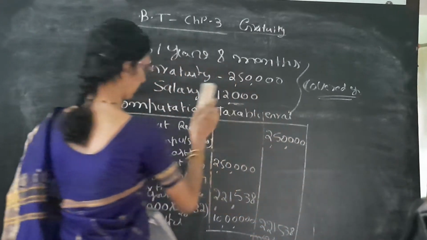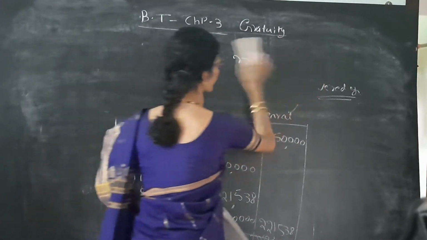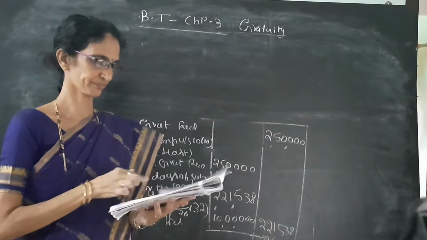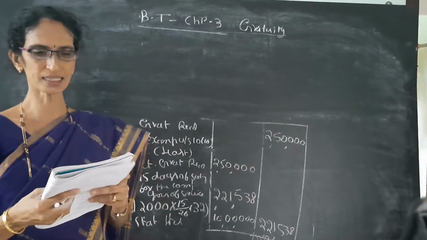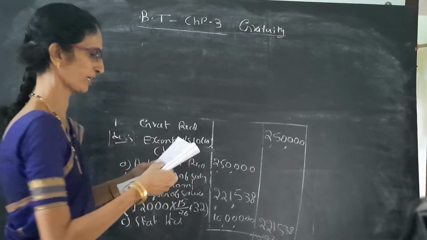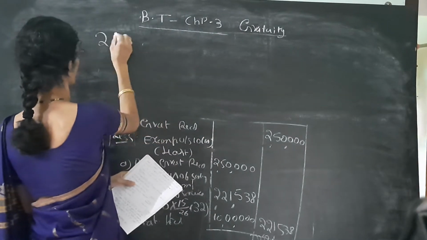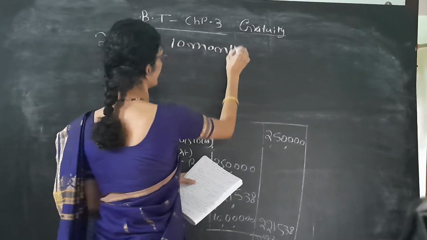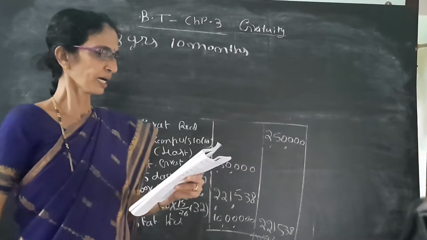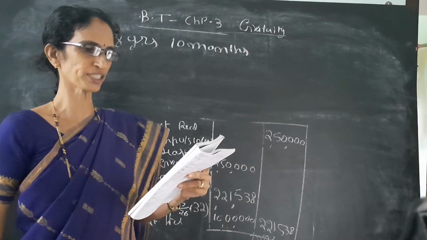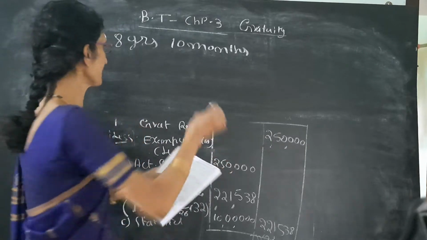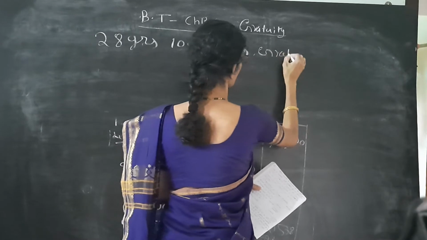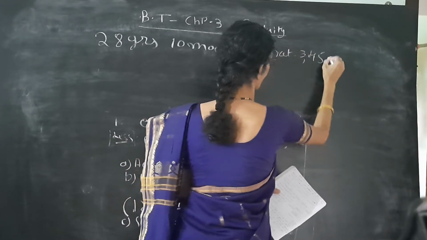We can see another problem. Next problem is Ajay served in Seema Limited for 28 years and 10 months. So service is 28 years and 10 months. And retired on 31st January. He received rupees 3,45,000 as gratuity. So gratuity received is 3,45,000.